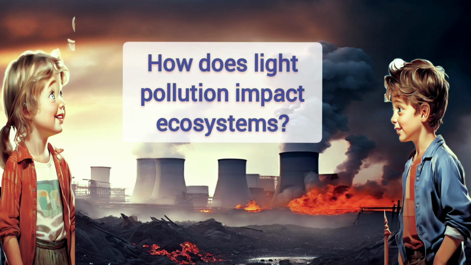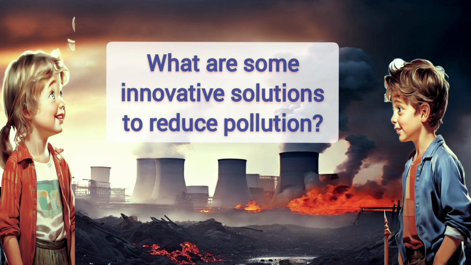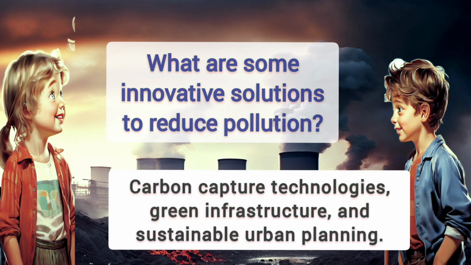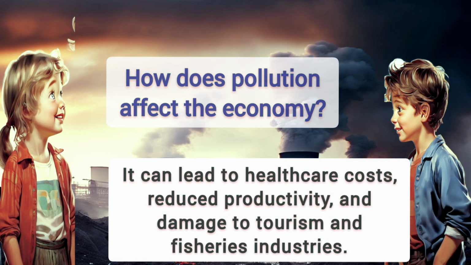How does light pollution impact ecosystems? It disrupts natural habitats and behaviors of nocturnal animals and affects human sleep patterns. What are some innovative solutions to reduce pollution? Carbon capture technologies, green infrastructure, and sustainable urban planning. How does pollution affect the economy? It can lead to healthcare costs, reduced productivity, and damage to tourism and fisheries industries.